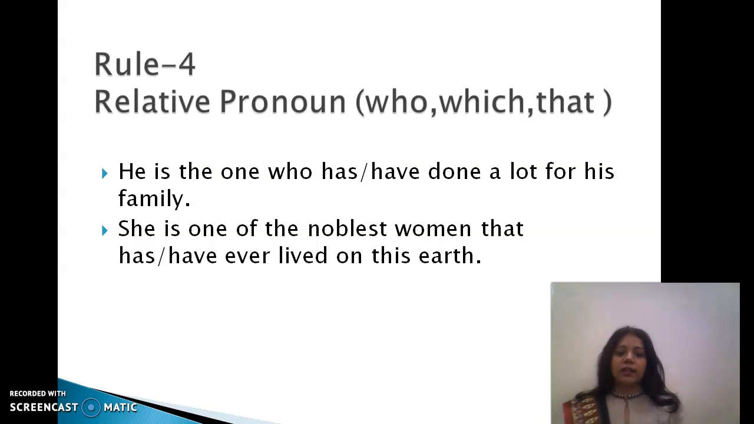Now similarly look at the next example which says, she is one of the noblest women that has or have ever lived on this earth. Here in this example also, we see the relative pronoun is that and the adjacent word we see is women, which is actually a plural form. So that's why we'll be using a plural verb. It means the sentence will be like this. She is one of the noblest women that have ever lived on this earth. So let's move on to the next one.